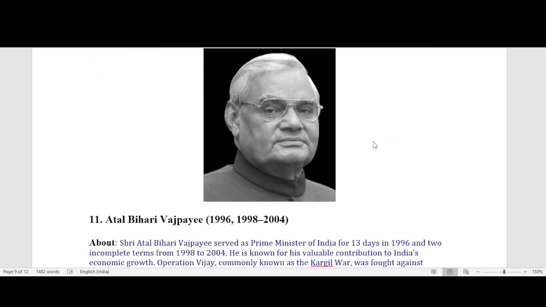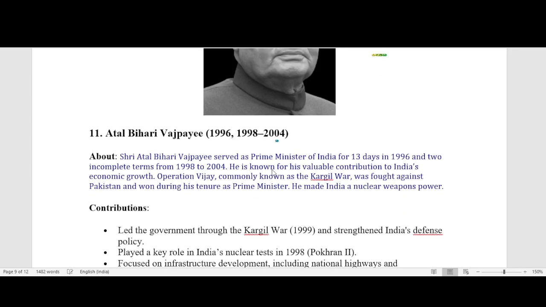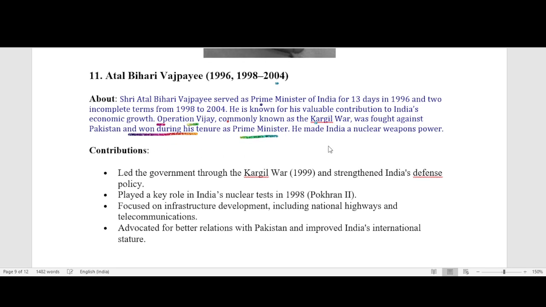Our next Prime Minister, Atal Bihari Vajpayee, office time 1996 and second time 1998 to 2004. Shri Atal Bihari Vajpayee served as the Prime Minister of India for 13 days in 1996 and two incomplete terms from 1998 to 2004. He is known for his valuable contribution to India's economic growth. Operation Vijay, commonly known as the Kargil War, was fought against Pakistan and won during his tenure. He made India a nuclear weapons power.